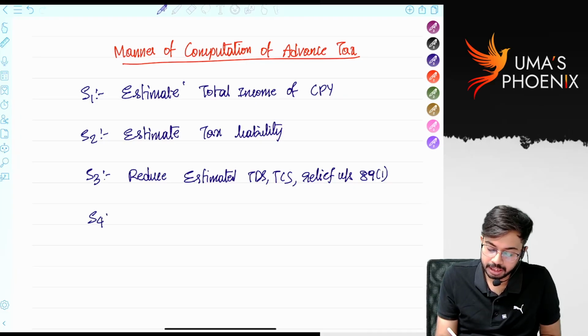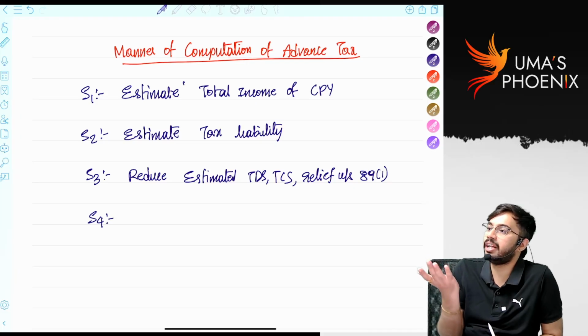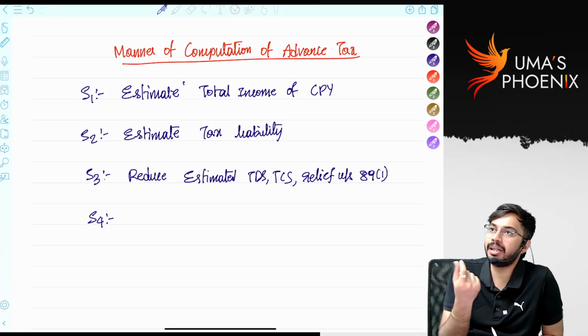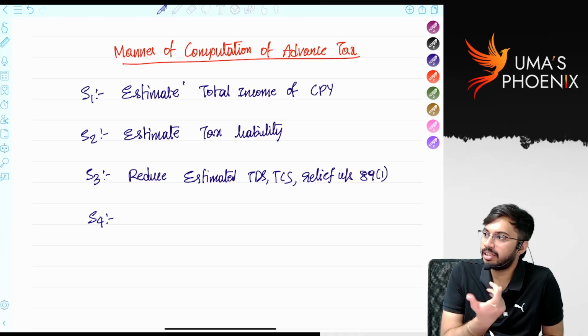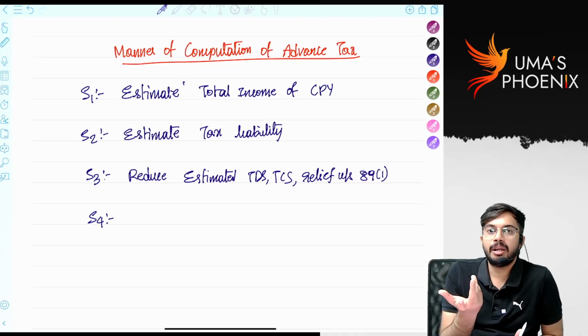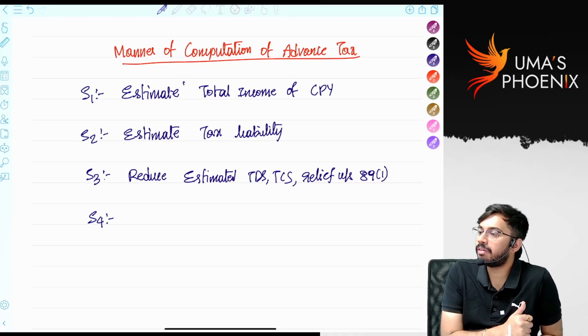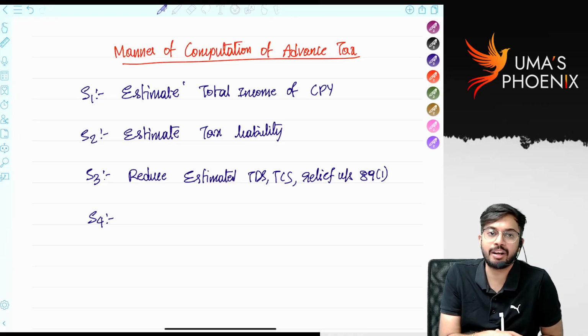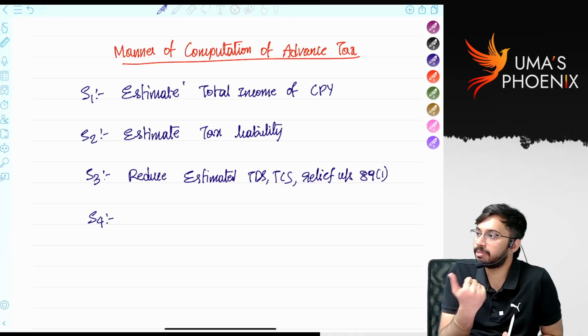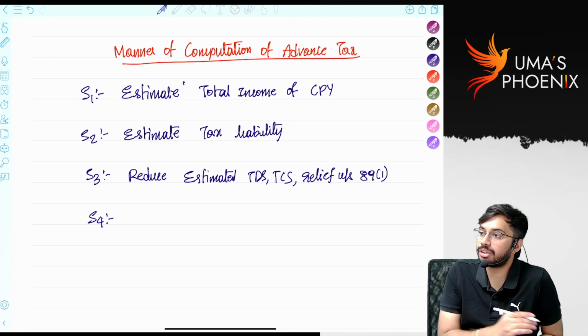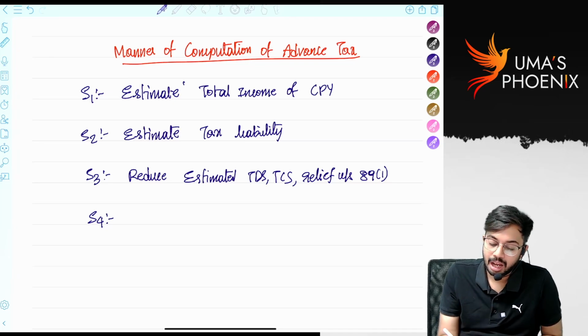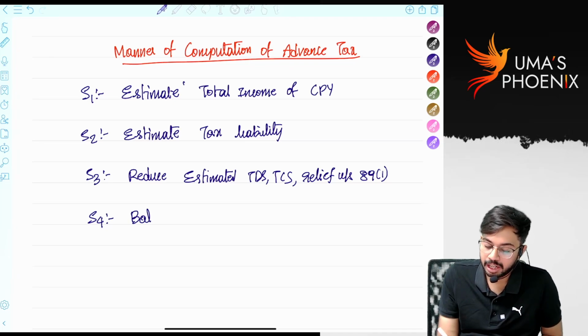After that, I can estimate TDS, right? For example, I am coming here and teaching in this academy. They will pay professional fees. On that professional fees under section 194J, they are going to deduct TDS at the rate of 10%. So I can estimate my TDS. I have to reduce the estimated TDS, estimated TCS and relief.